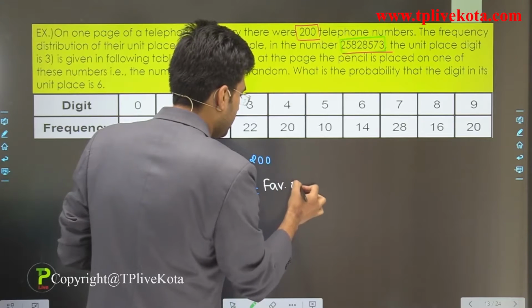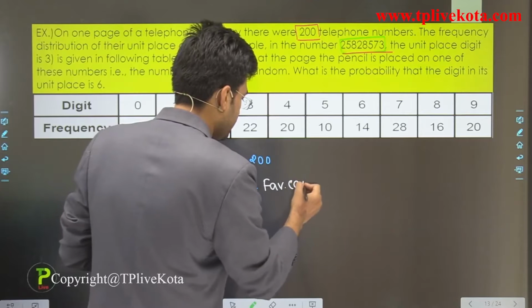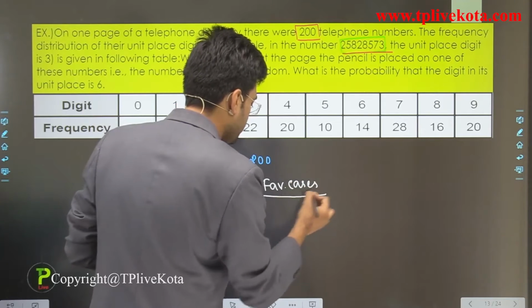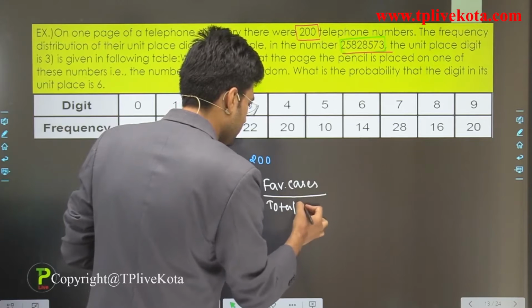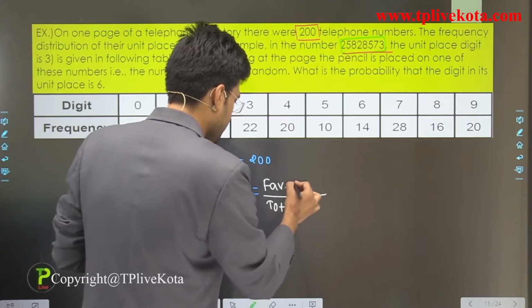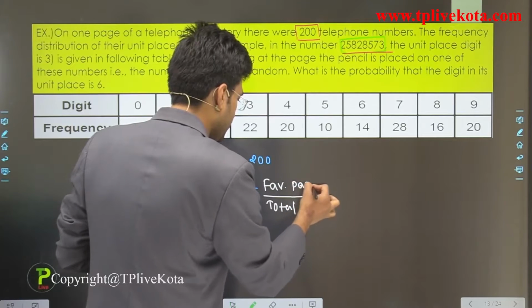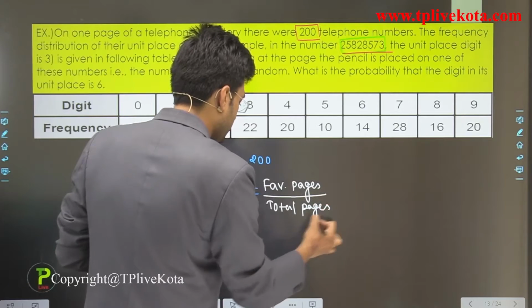To find the probability we use the same formula: favorable outcomes divided by total. Here we write favorable cases and total cases.